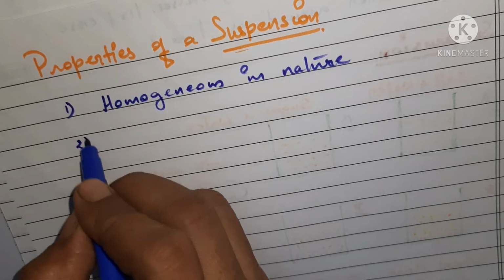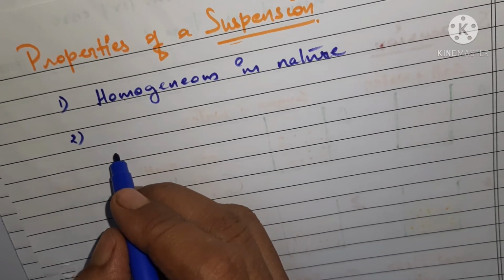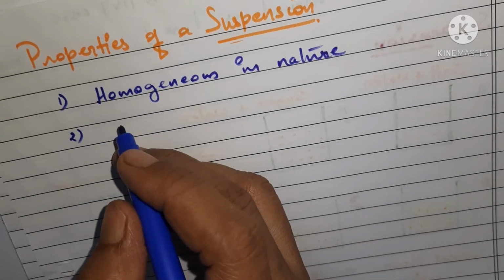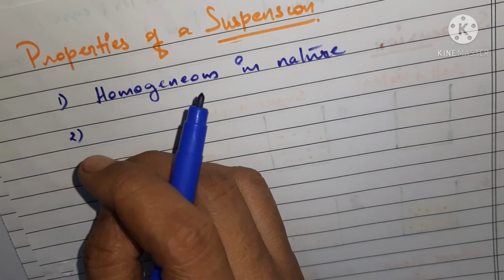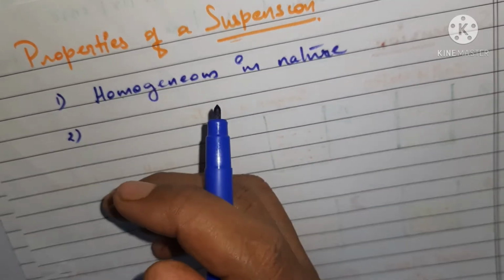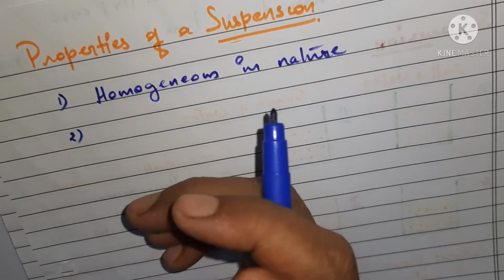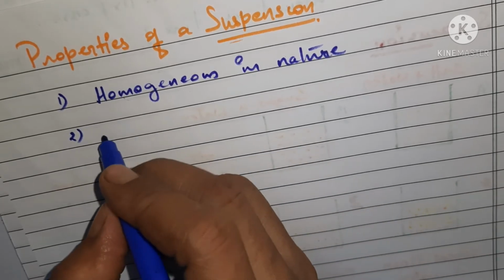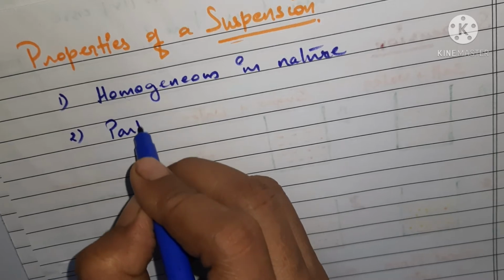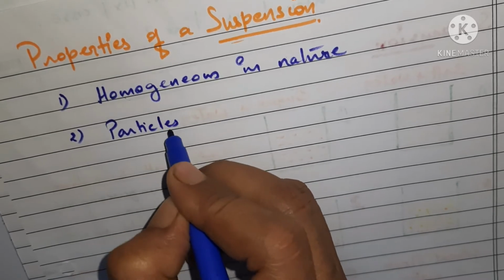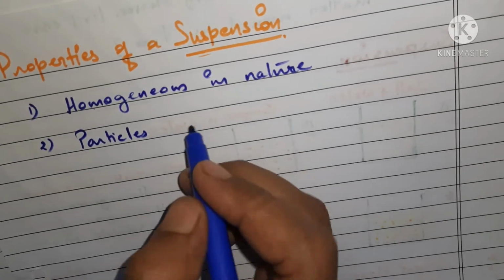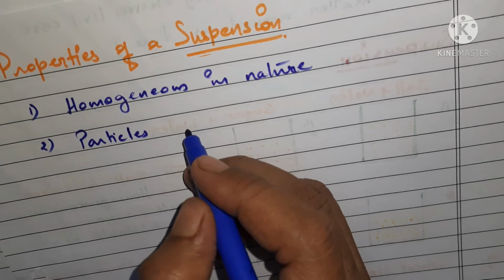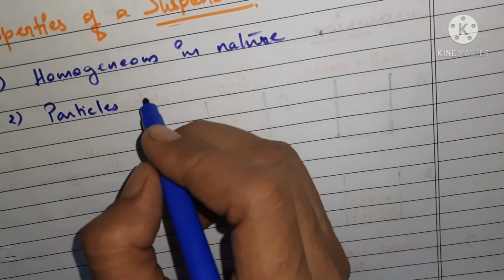Secondly, the size of the particles is bigger, nearly 100 nanometers in diameter. They can be seen by the unaided eye. The particles are small, you can't say that they are not small, but not as small as the particles of a solution.